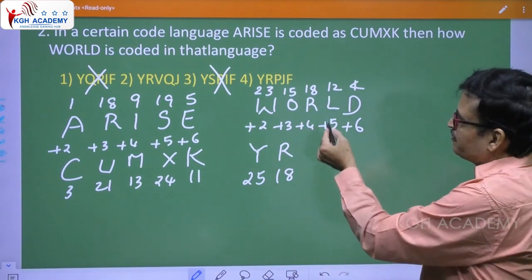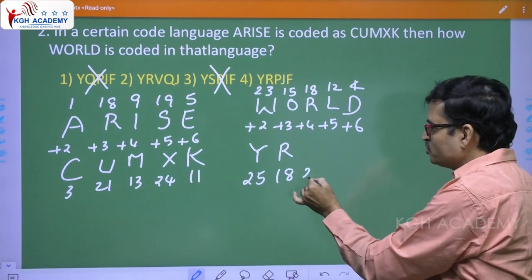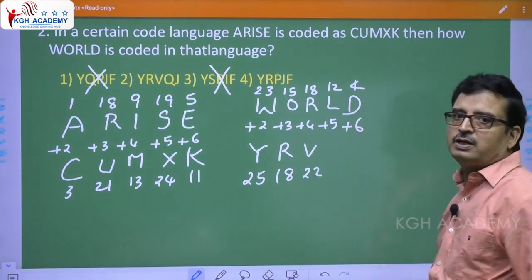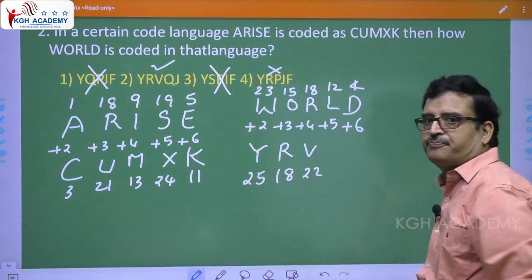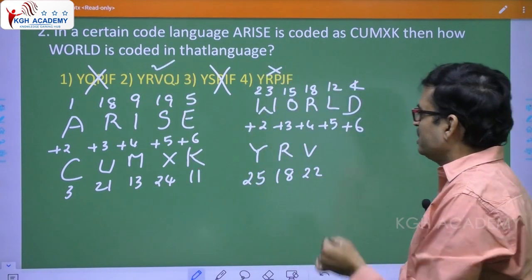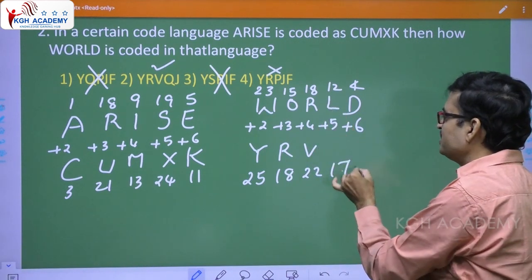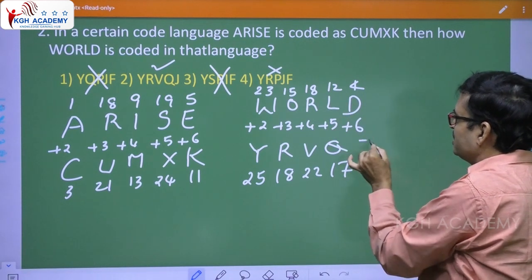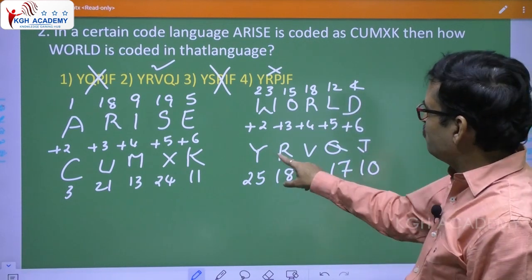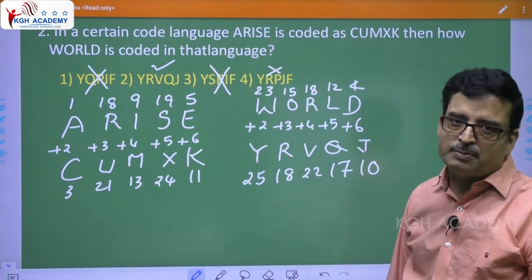Clear? Now see here, 18 plus 4, 22. 22 is what? 22 is V. In that way, please note, this is the answer. This is wrong. Okay, that is the answer. Anyhow, let us work it out. 12 plus 5, 17. Okay, 17 is Q. Okay, 4 plus 6, 10. 10 is J. So YRVQJ. Answer is YRVQJ. Am I clear?